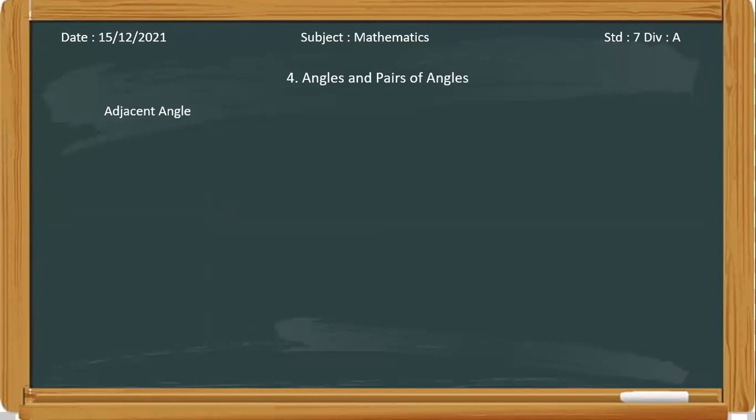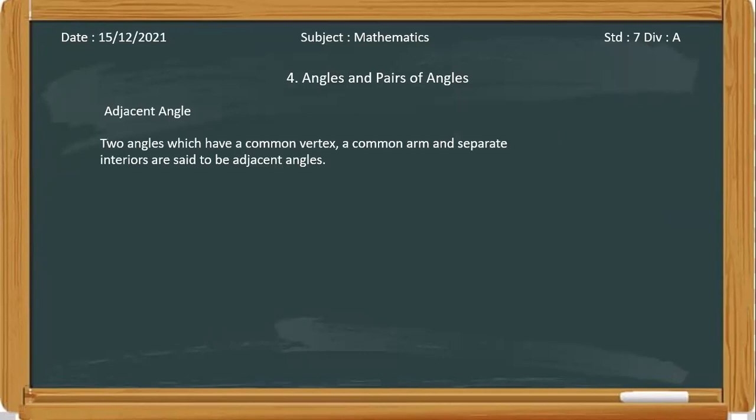Do you remember? Adjacent angles are the neighboring ones which have a common arm and a common vertex, but separate interiors. That is adjacent angles.